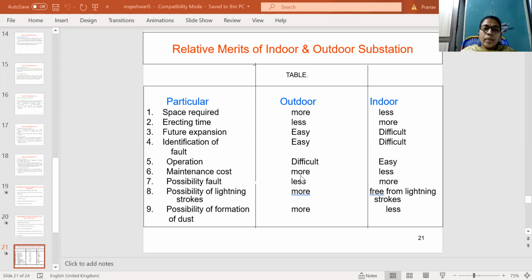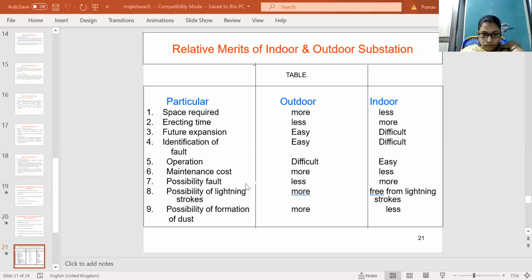So the maintenance cost of every equipment is more to withstand the high temperatures and also high voltage transmissions. So maintenance cost is much more in outdoor substations than in indoor substations.